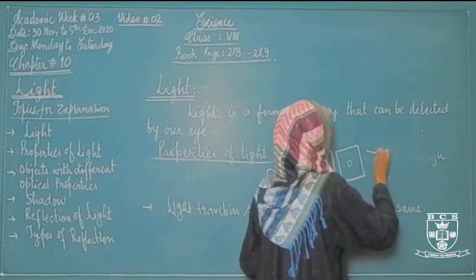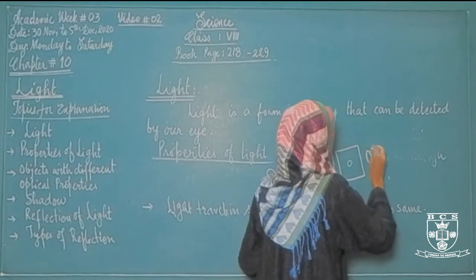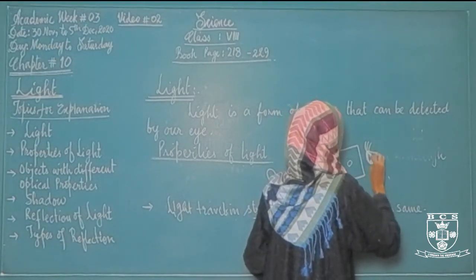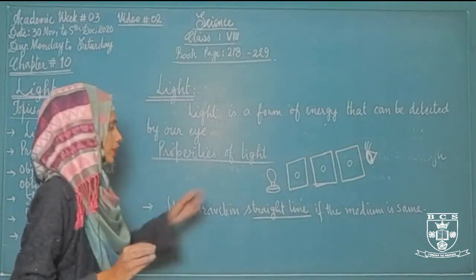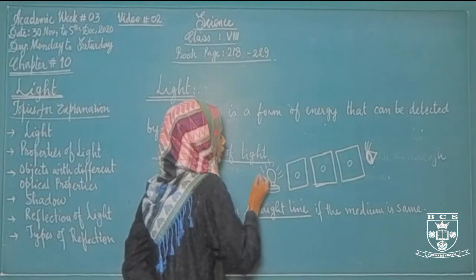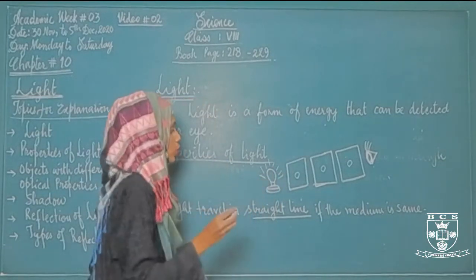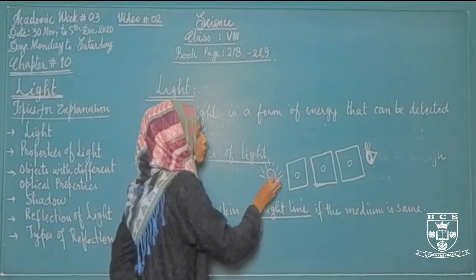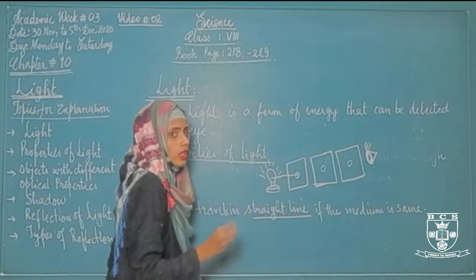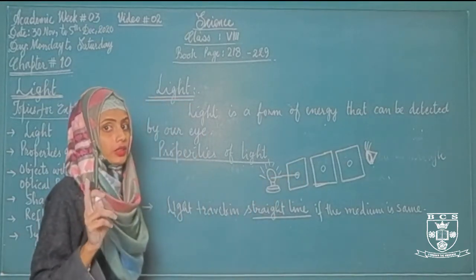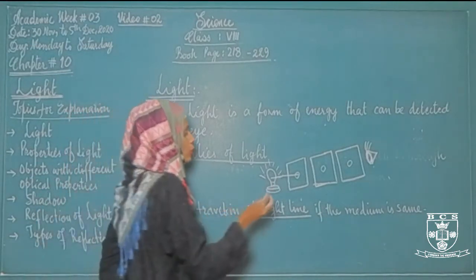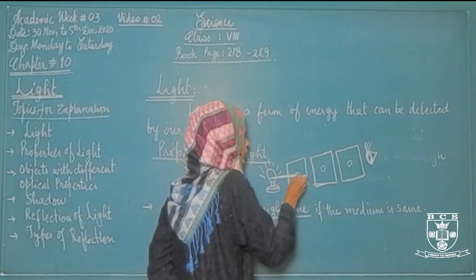And from the next side you can observe the traveling of light. If we switch on, the bulb will start to glow. When the bulb starts to glow, light starts to travel. Light will enter in the first hole. In the hole, the medium is gaseous, because inside the hole there is air, and air is a mixture of gases. So first of all, light will enter into the first hole.